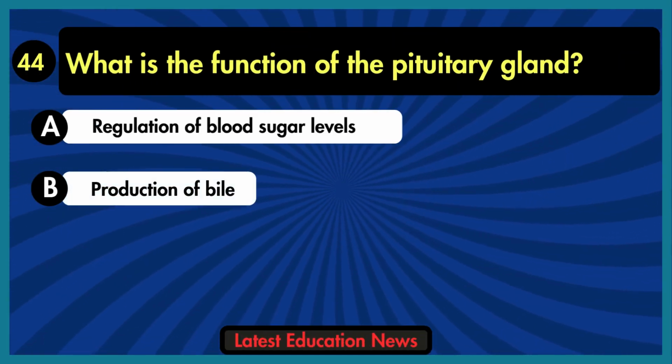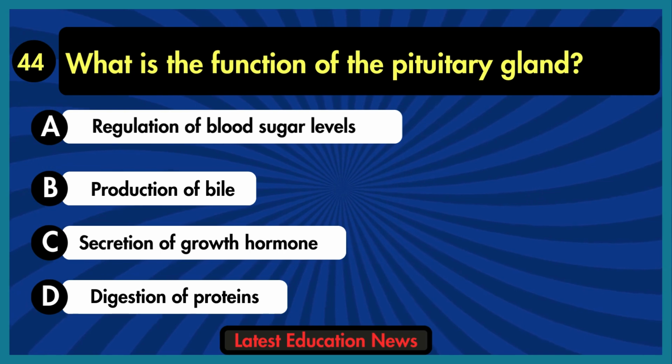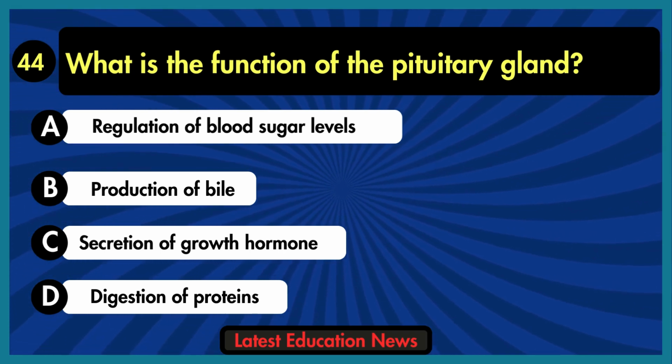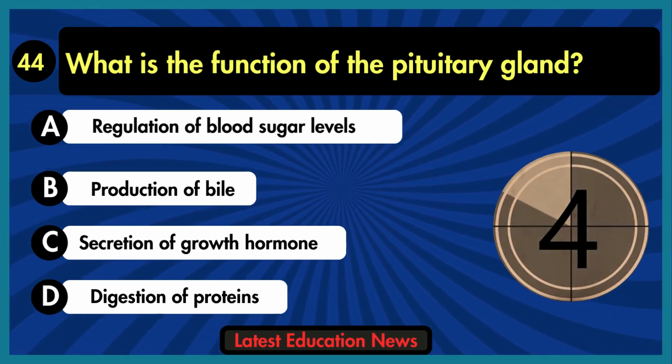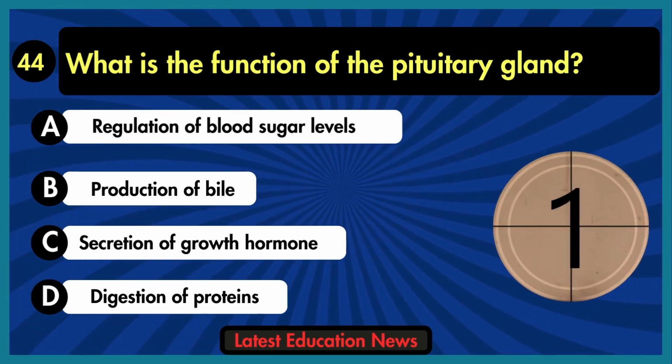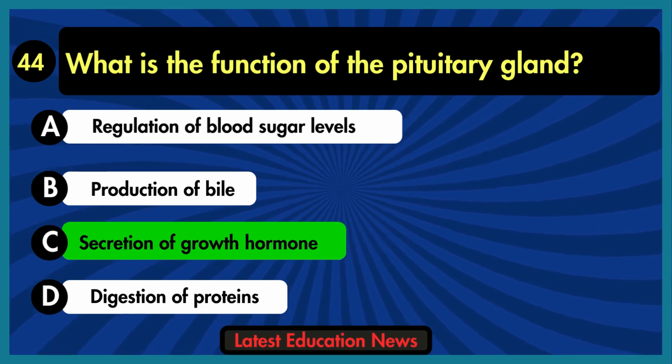What is the function of the pituitary gland? A. Regulation of blood sugar levels. B. Production of bile. C. Secretion of growth hormone. D. Digestion of proteins. The correct answer is option C, secretion of growth hormone.